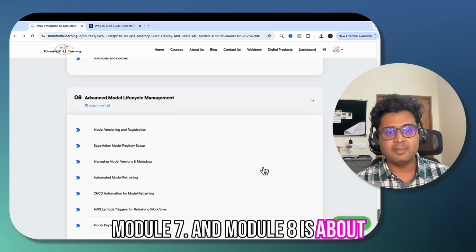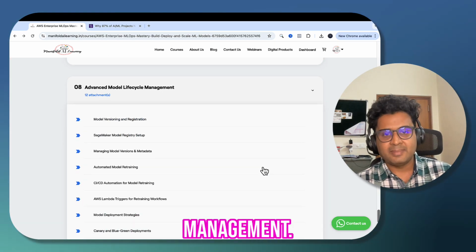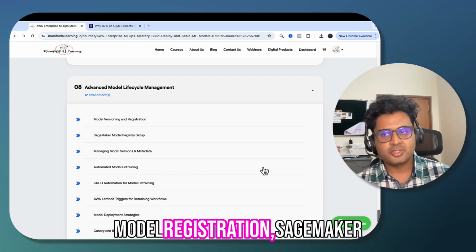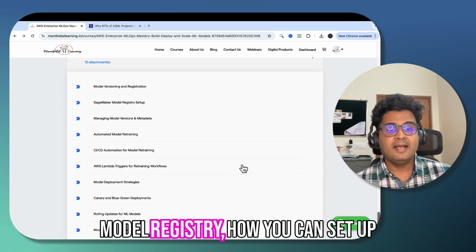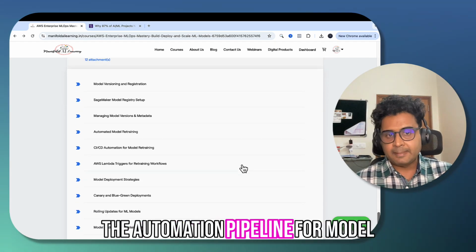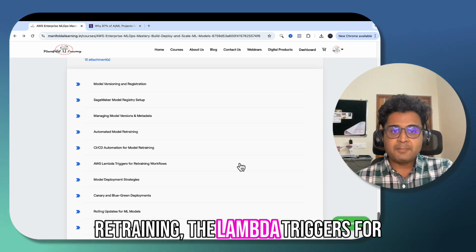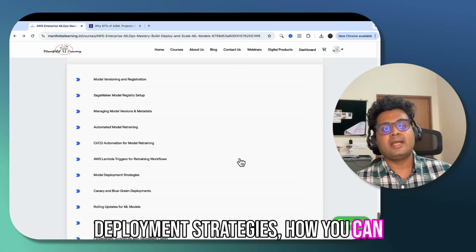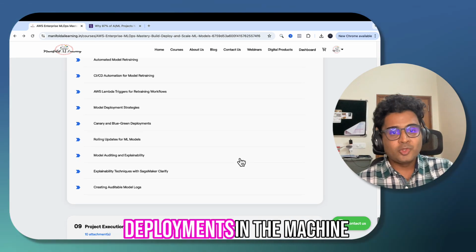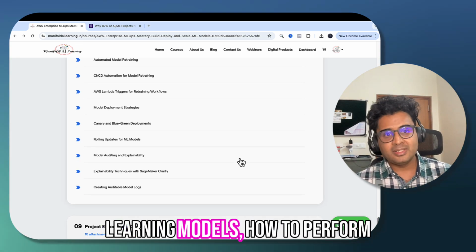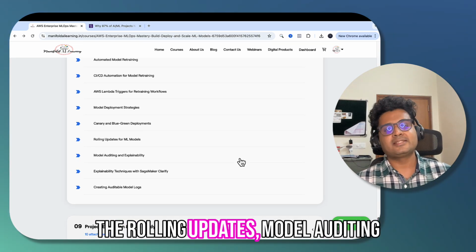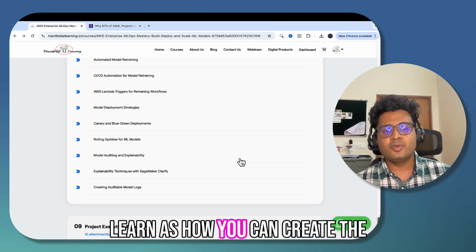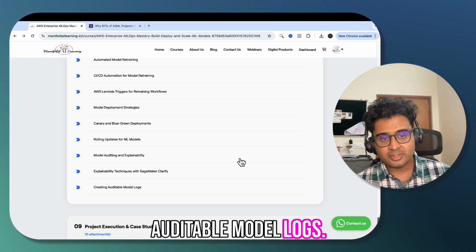And module 8 is about advanced model lifecycle management. You will learn about versioning, model registration, SageMaker Model Registry, how you can set up the automation pipeline for model retraining, the Lambda triggers for retraining workflows, and the deployment strategies, how you can make use of canary and blue-green deployments in machine learning models, how to perform rolling updates, model auditing and explainability. And you'll also learn how you can create auditable model logs.